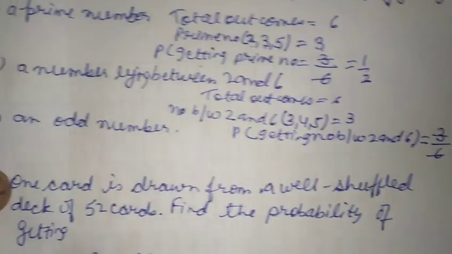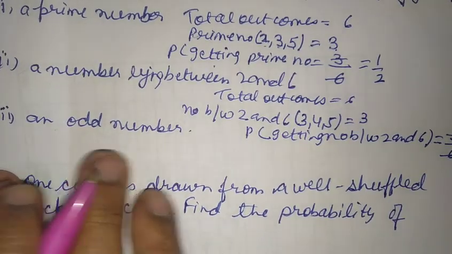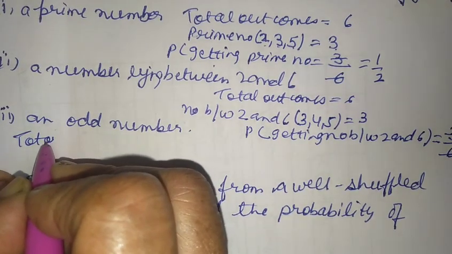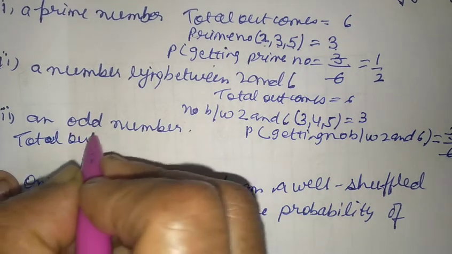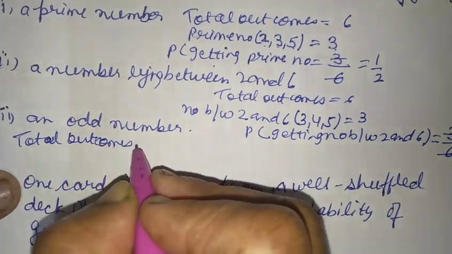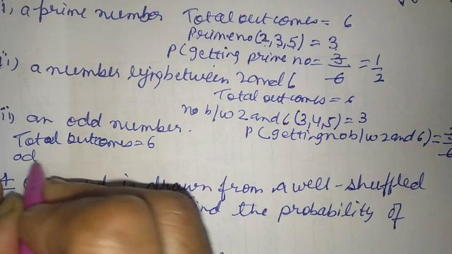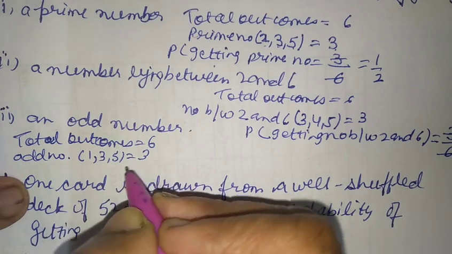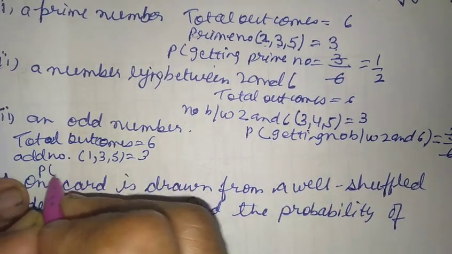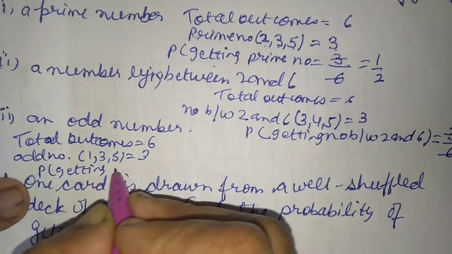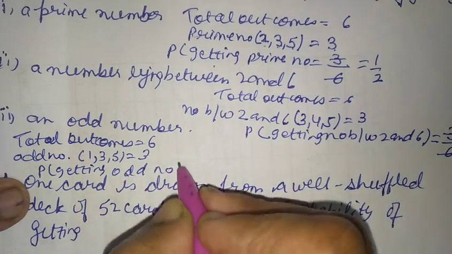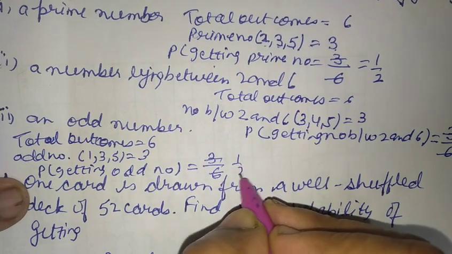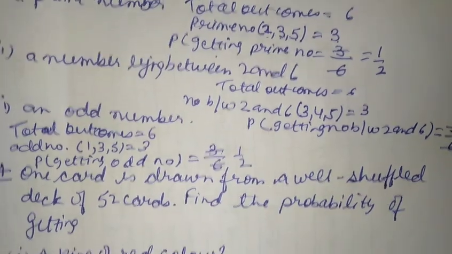Now let's go to the third part. We have to find an odd number here. So again, total outcomes here is 6, and odd numbers we have are 1, 3 and 5, that is 3 here, and probability of getting an odd number will be equal to favorable outcome by total outcome, that is 3 by 6 or 1 by 2 here.